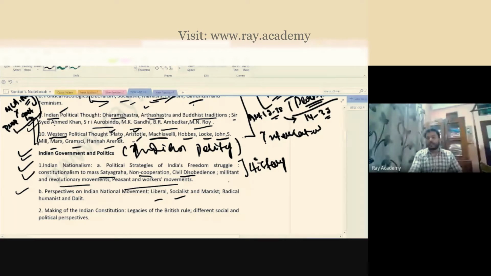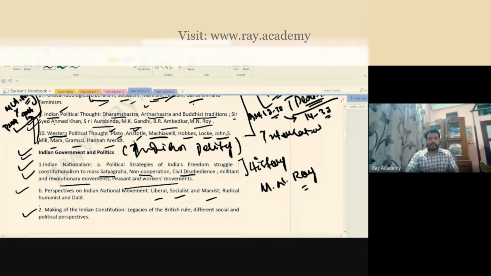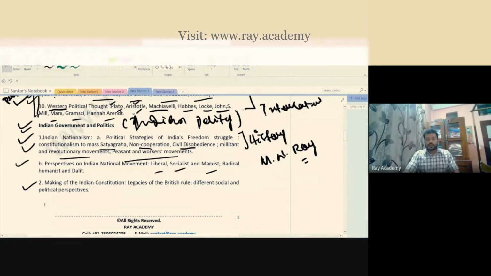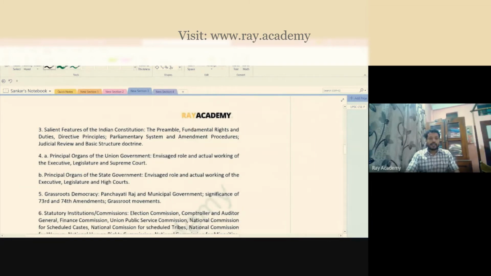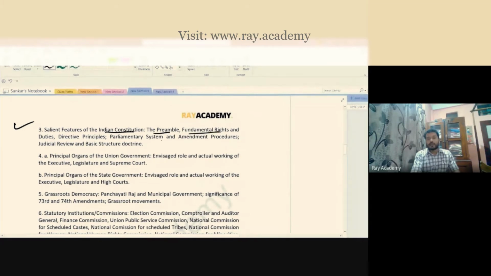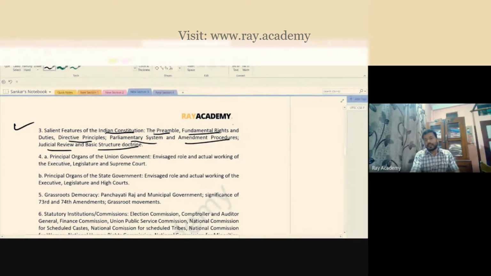For example, you have M.N. Roy. How did M.N. Roy think, and what was his thinking towards Indian politics? Then you have the making of the Indian constitution, the same thing in Indian polity, you discuss all of these points. Then, for example, salient features of the Indian constitution: the preamble, fundamental rights, the directive principles of state policy, the parliamentary system, amendment procedure, judicial review, the basic structure. This is the entire part of Indian polity.